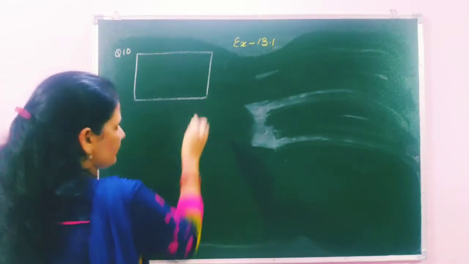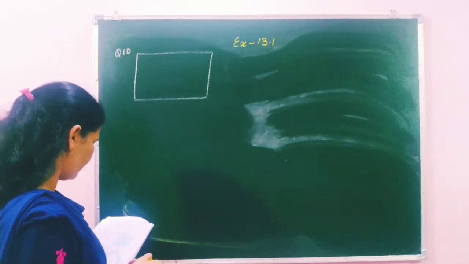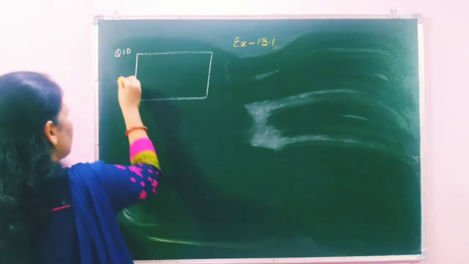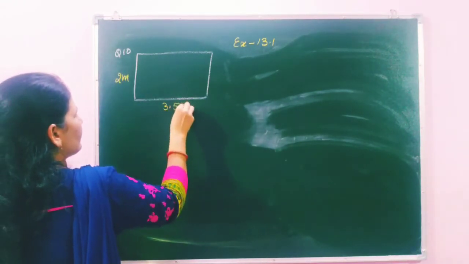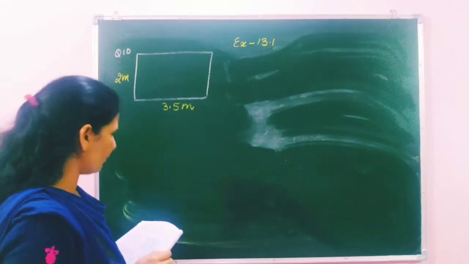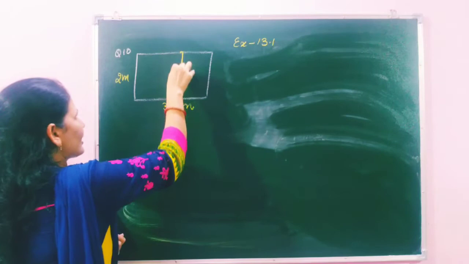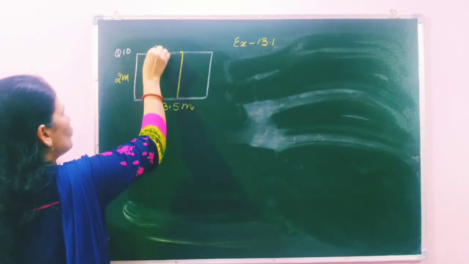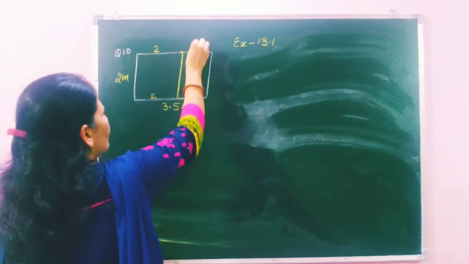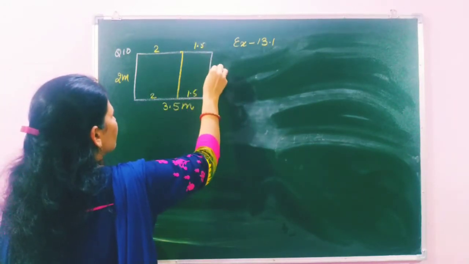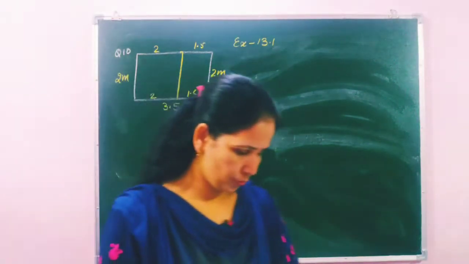Rectangular glass, if we cut from here the maximum size has been cut. Breadth is 2 meter and length is 3.5. If we cut the maximum square we can take 2 meter. So this much maximum square we can cut. This is 2, 2. 3.5 minus 2 is 1.5, and this also is 2 meter. Okay. The maximum square is 2 by 2.